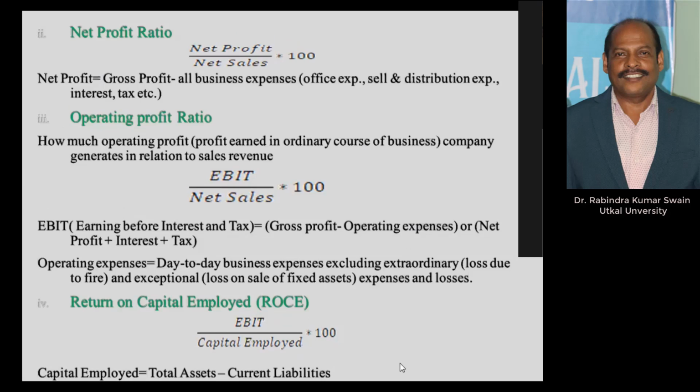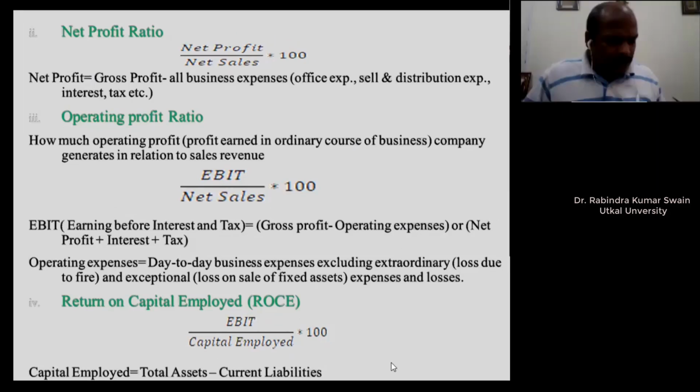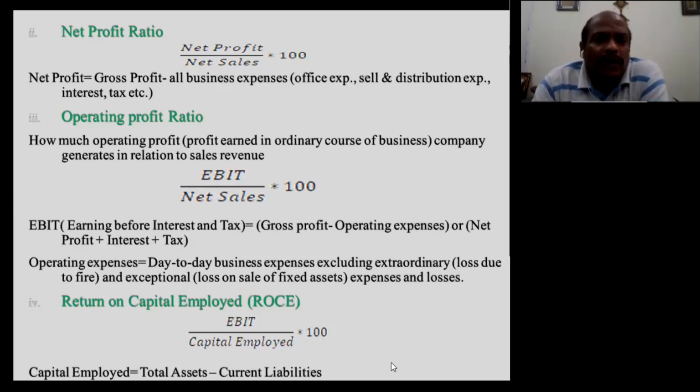Net profit ratio tells you, again repeating in one or two sentences, the overall efficiency of the business. So net profit, how to calculate? Again, gross profit minus all business expenses, including office expenses, selling expenses, distribution expenses, interest, tax, everything. So the overall efficiency of the business can be measured by the net profit ratio.